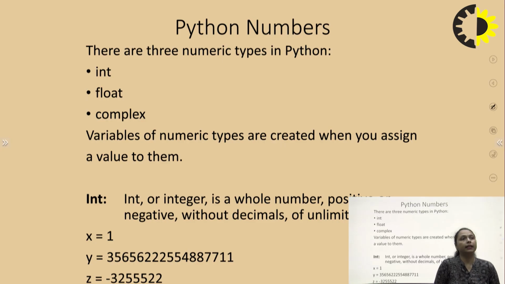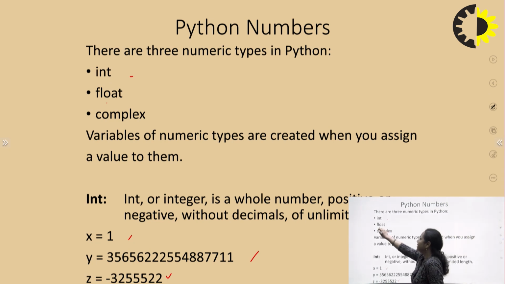Now, Python numbers. When we are dealing with numbers, we either take whole numbers, that is integers, or decimal-type numbers, that is floating point. And the third type is the complex number, where you have directions, or you can say a vector data type. In Python, we use int for whole numbers, and an integer can be either negative or positive. For example, I have taken 1 as an integer, and a negative number as well. I can take any whole number, in positive or negative form.